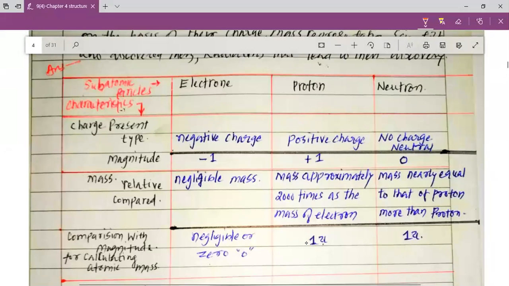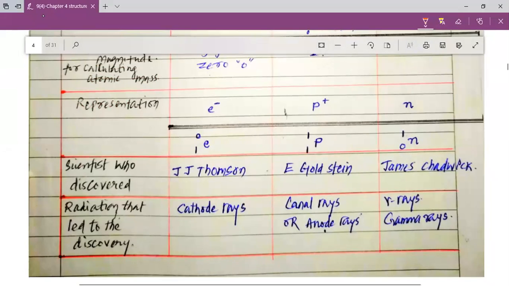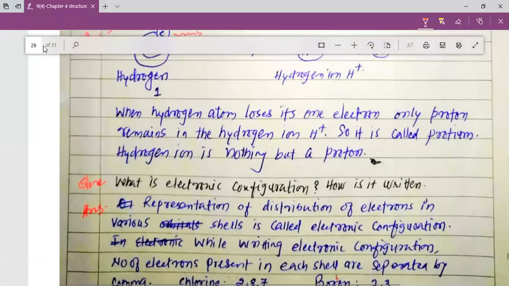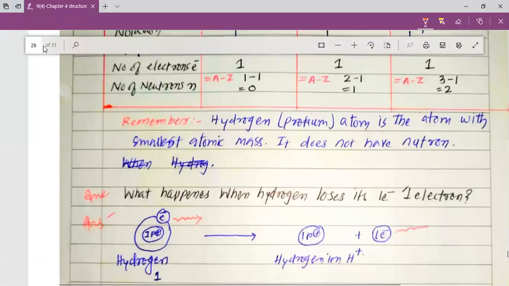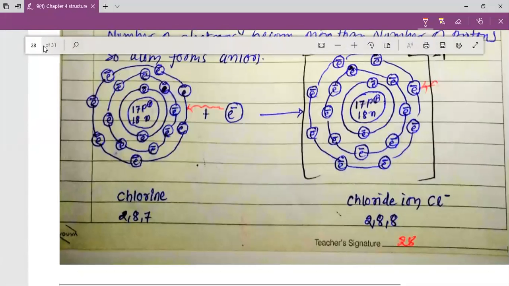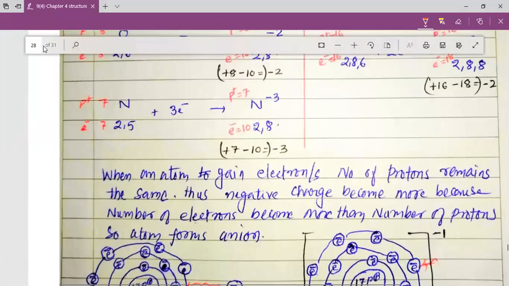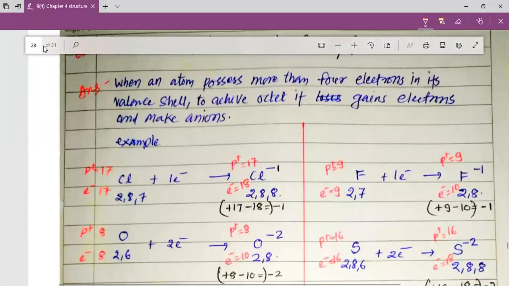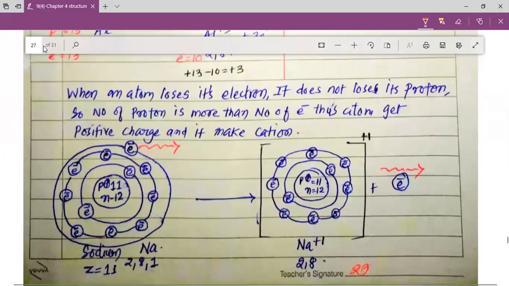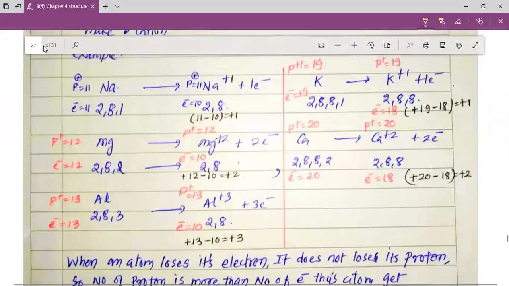When an atom loses electrons, we get a cation, but when an atom gains electrons, we get anions. So dear students, we have studied yesterday the formation of cations. So let us revise how the cations are formed.